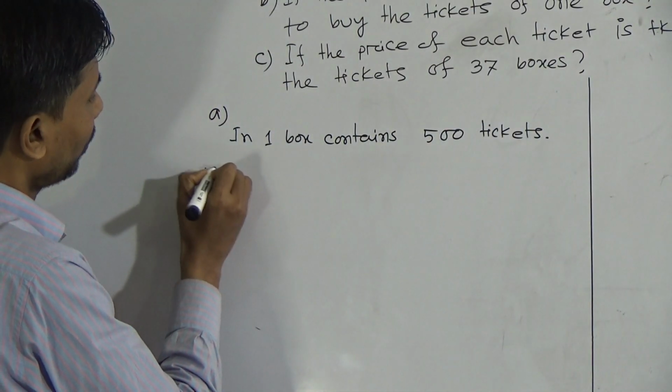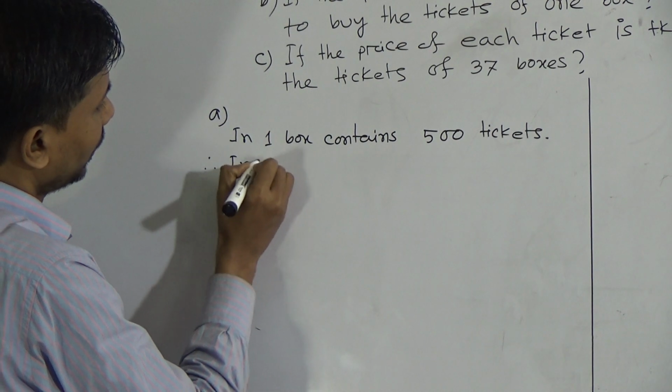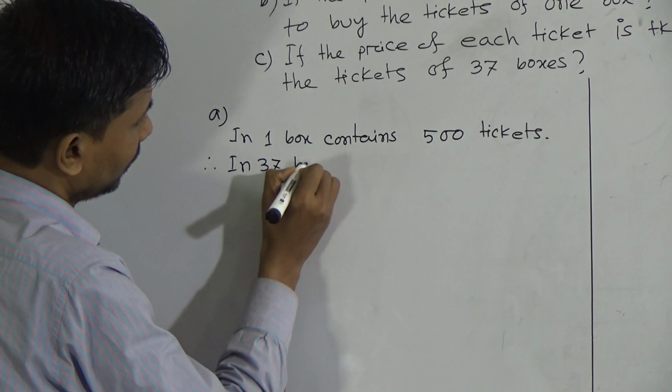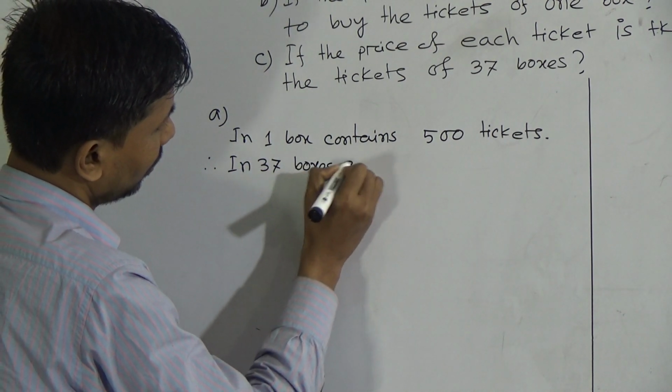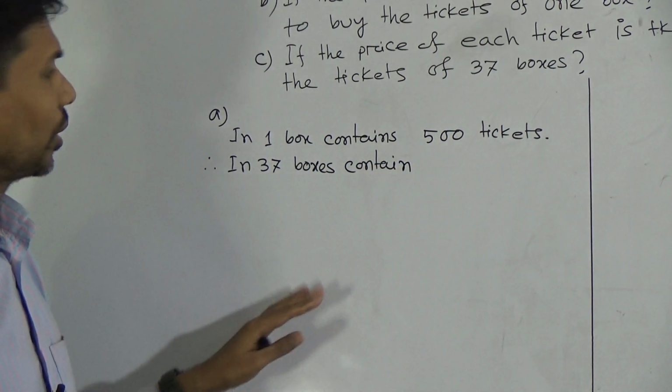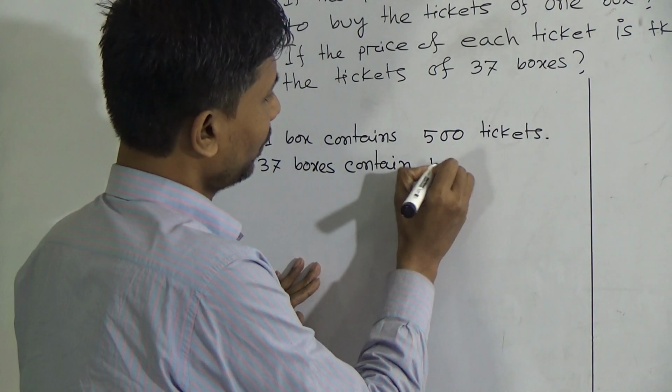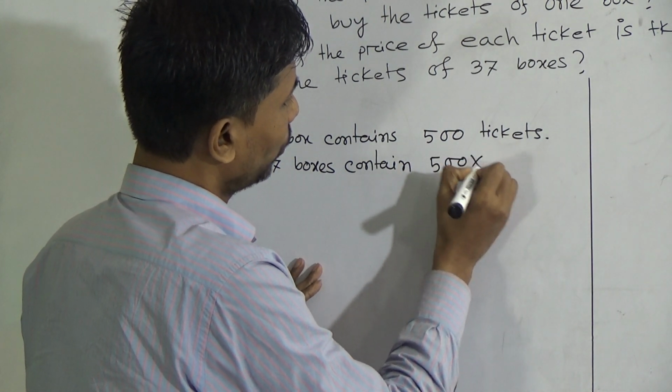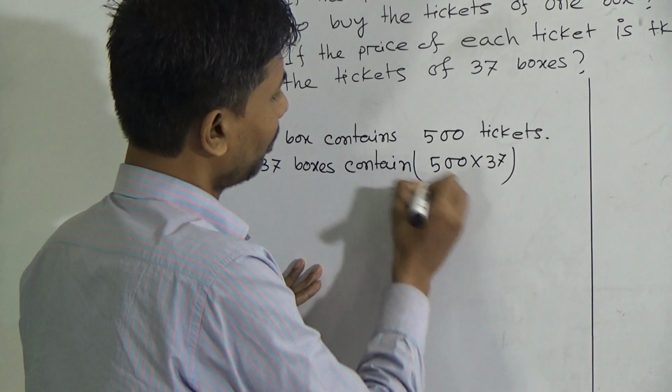Therefore 37 boxes contain more tickets, and more tickets means multiplication. 500 into 37, multiply now.